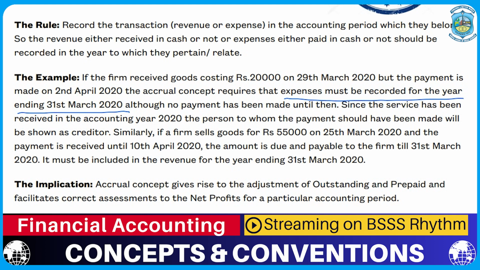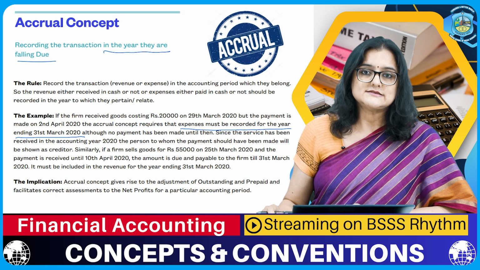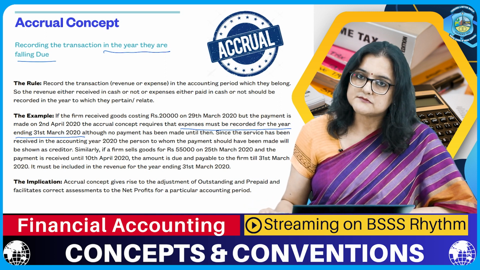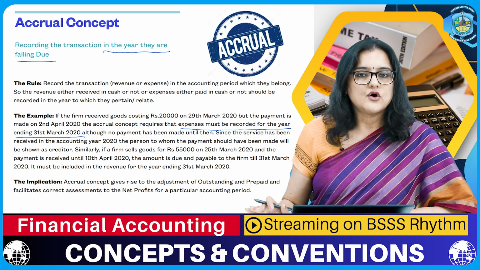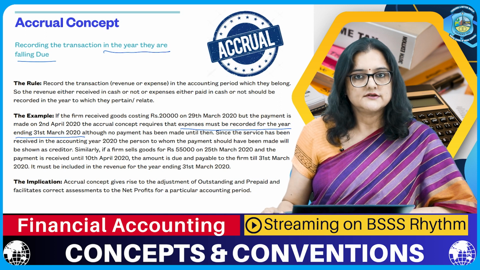Although no payment is made until then, since the service has been received in the accounting year 2020, the person to whom the payment is to be made will be shown as creditor because the payment has not been made. So, this payment of 20,000 will be shown as a creditor on the liability side while closing the books on 31st March, whereas this expenditure of 20,000 will be recorded in P&L in the same financial year.